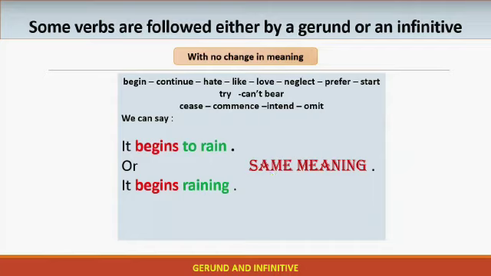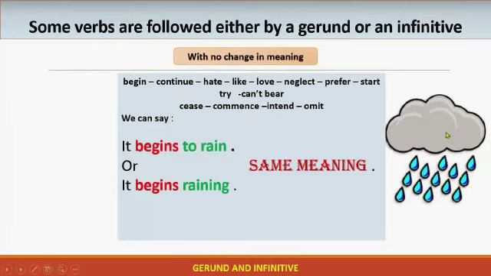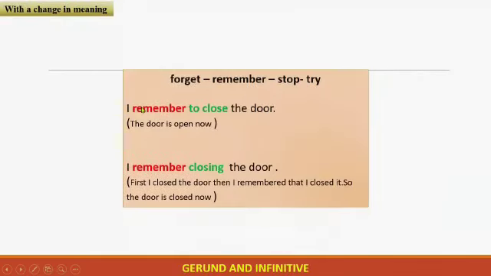I can use plus gerund or plus infinitive. But some verbs do have a difference. If you use plus infinitive, it's not the same as plus gerund.